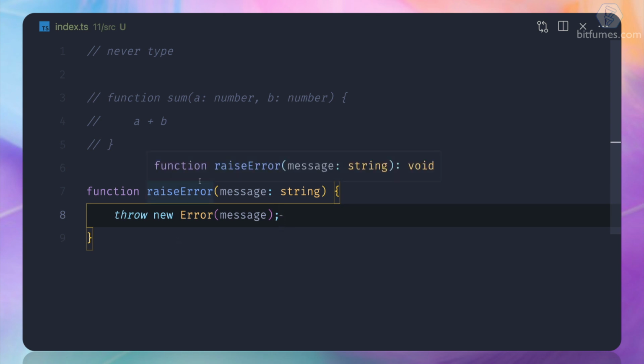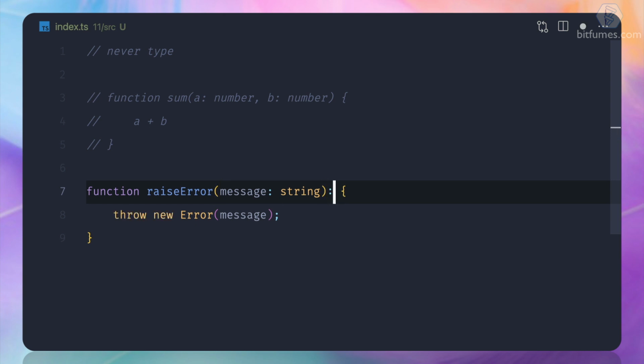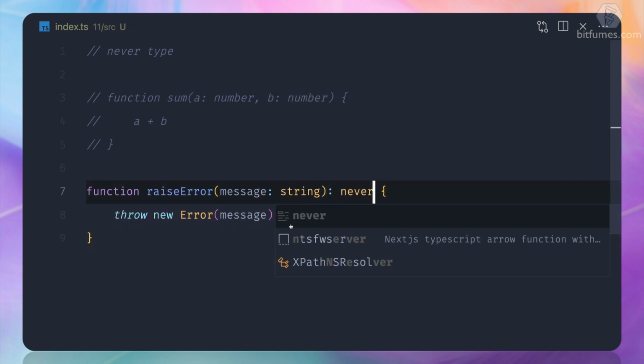Let's see. It says void, but actually this code is never reaching beyond this line. So what this means is it's not about returning any value or no value. It's never ever returning anything. So that's why the return type of this function is never.